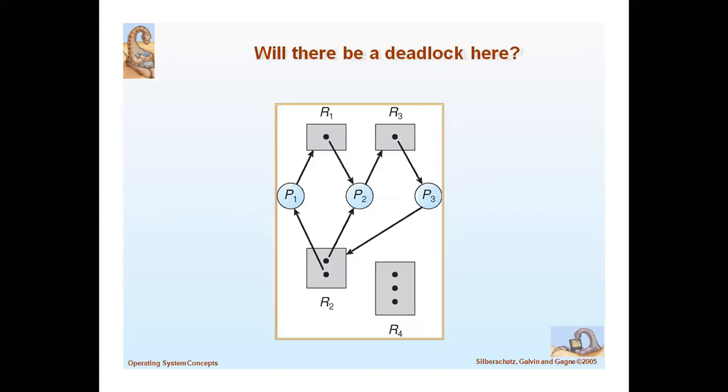Is it clear? That is how a deadlock situation will occur. Here all three processes P1, P2, P3 are in deadlock. Is it clear?